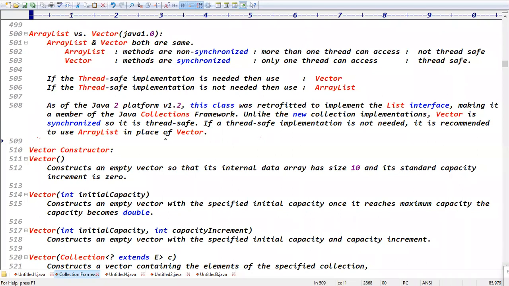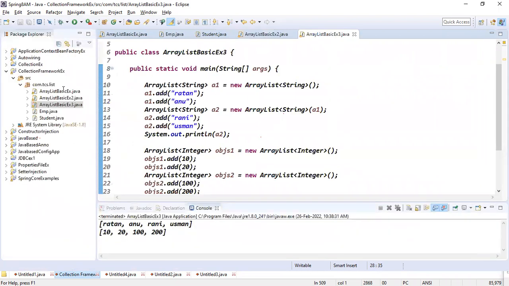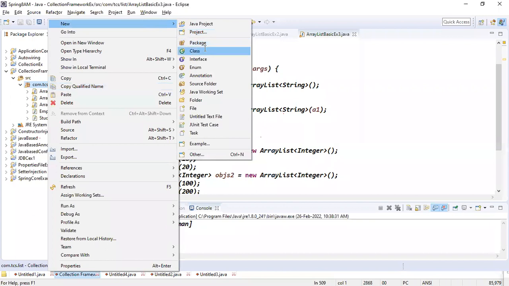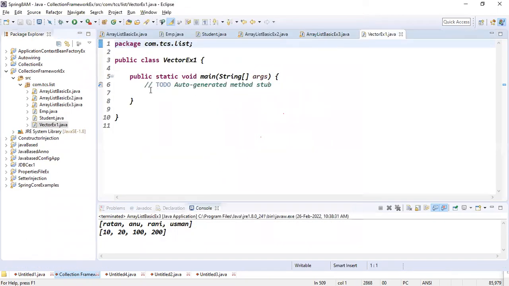Yes, how many constructors does ArrayList contain? Three constructors, right? The Vector class contains four constructors there. How many constructors does Vector contain? Vector example 1. Just click on the main method, just click on finish, right? Okay, fine. Yes, Vector contains four constructors.